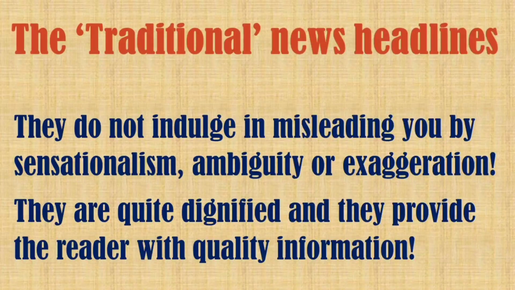Their sole aim is to provide the readers with quality information. As such, they try to avoid sensationalism of any sort whatsoever, and they provide a beautiful summary of the content, even on the news headline, without resorting to exaggeration of any kind.